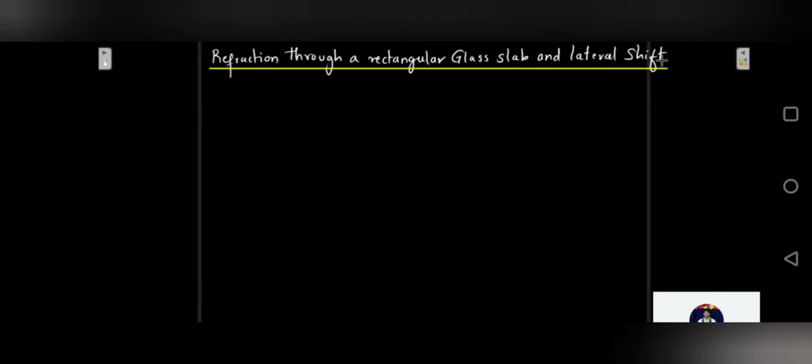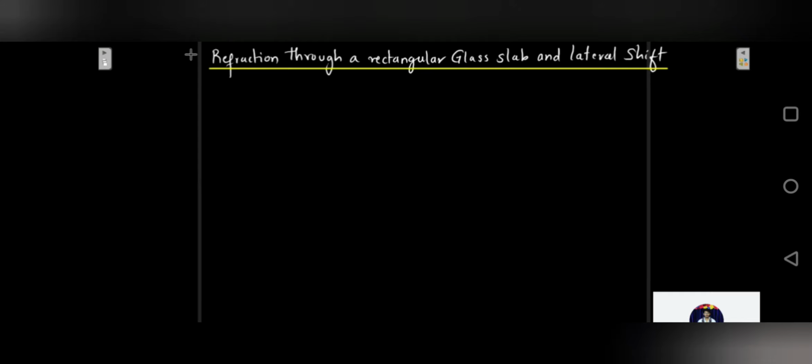Now let us see the refraction through a rectangular glass slab, and what we understand by a lateral shift. We are going to learn a new term called lateral shift. This becomes the application of refraction. Where do we see refraction? If we have a glass slab and make light incident on it, what exactly is going to happen, that we will see now.